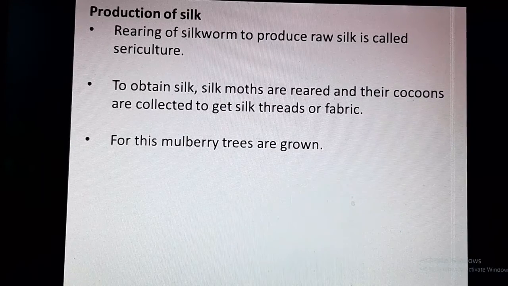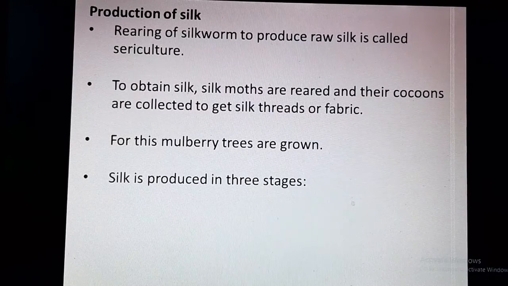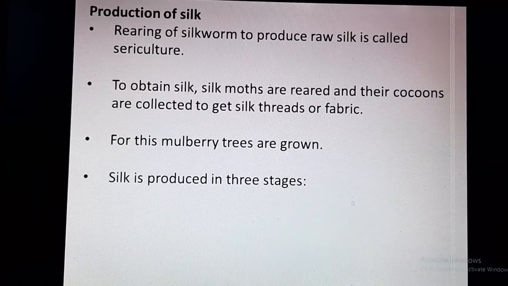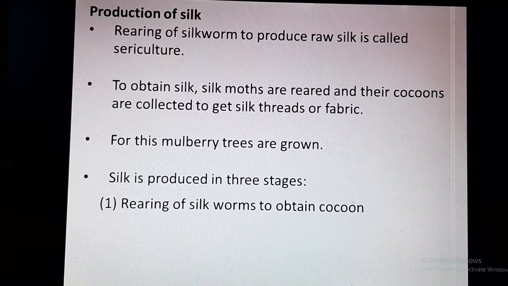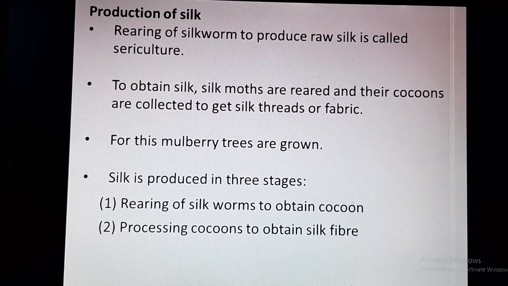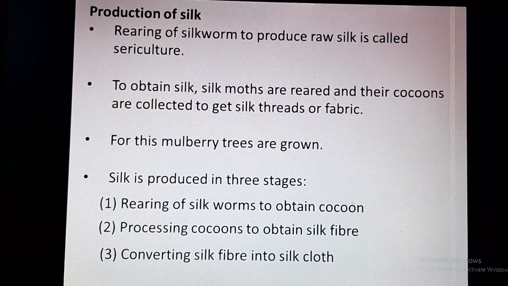So to feed them mulberry leaves, mulberry trees are grown, and hence it is called mulberry silk. This silk is produced in 3 stages: first is rearing of silkworms to obtain cocoons, a process called sericulture. Next, the cocoons are processed to obtain silk fiber, and third is converting that silk fiber into silk cloth.